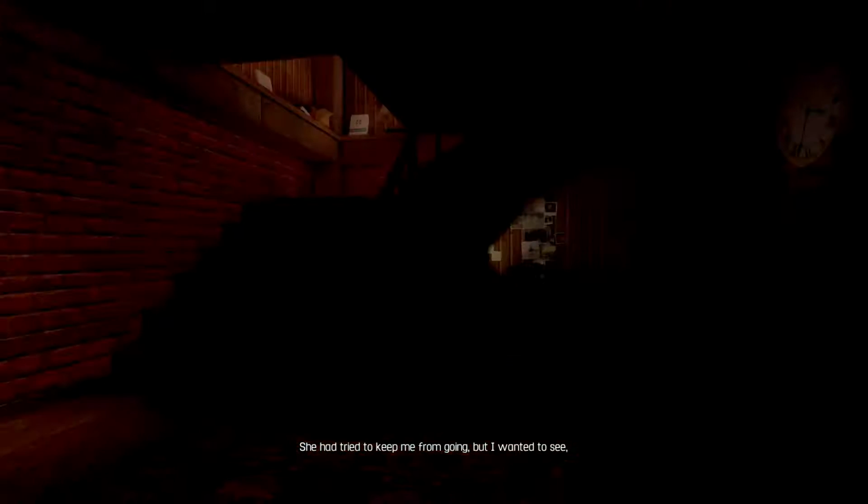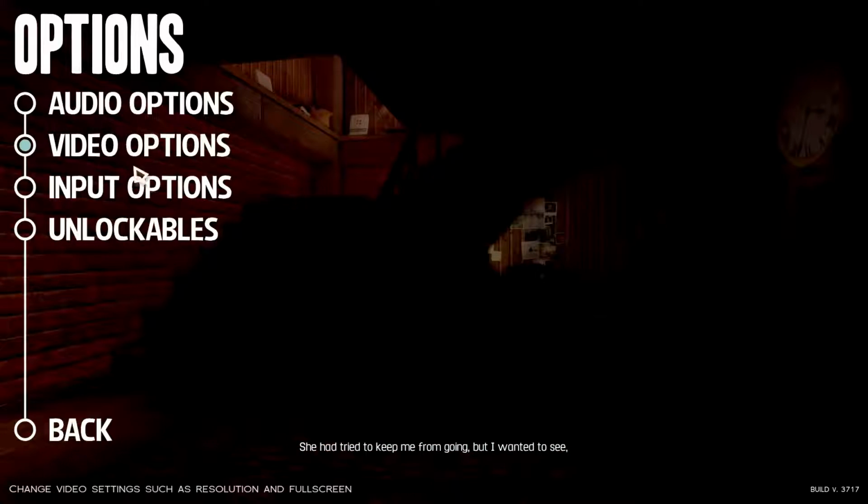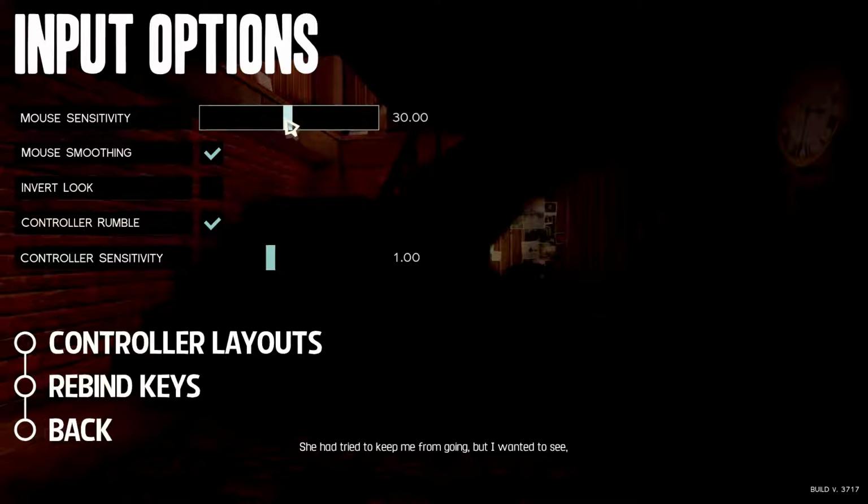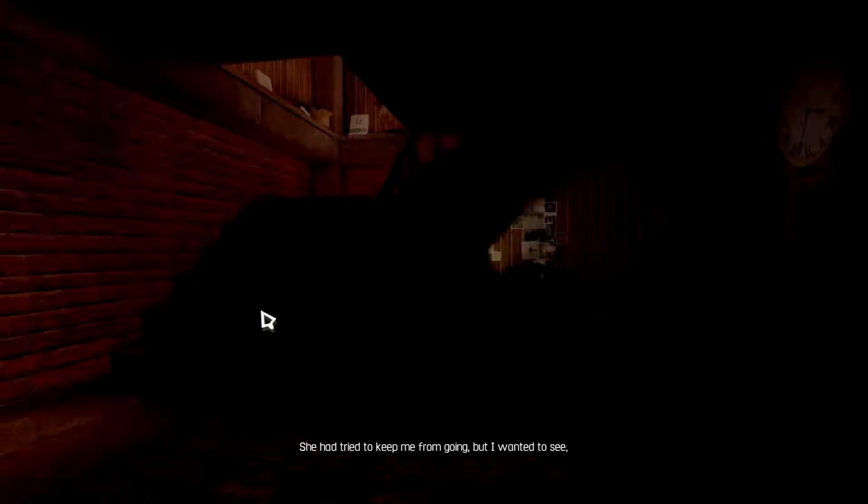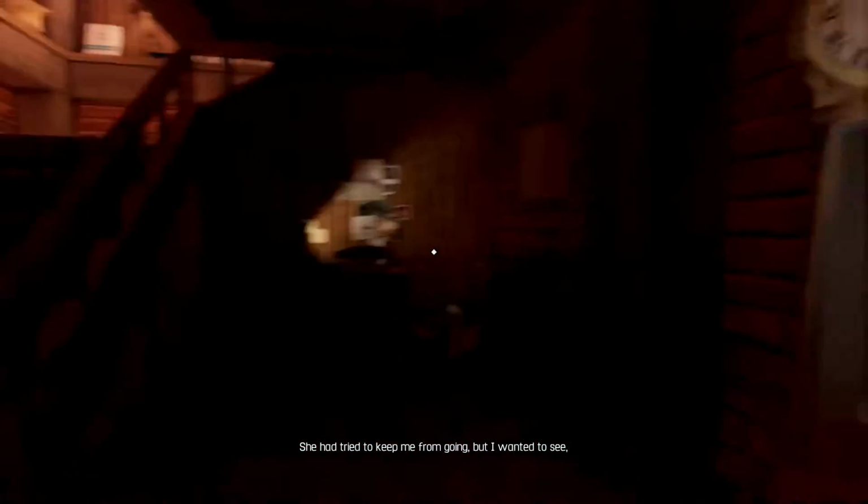I might take a second here and see if I can lower the mouse sensitivity just a little bit. Yes. Turn off mouse smoothing. That might be it. Leave it on 30. Oh, that feels better to me.